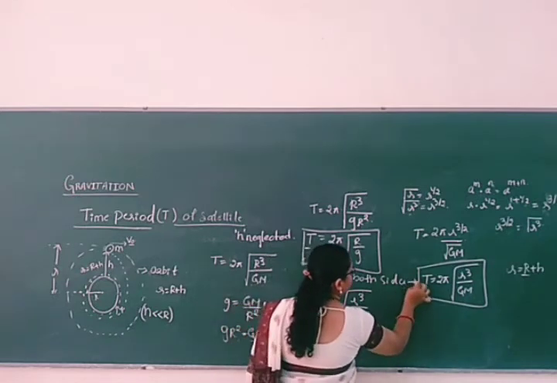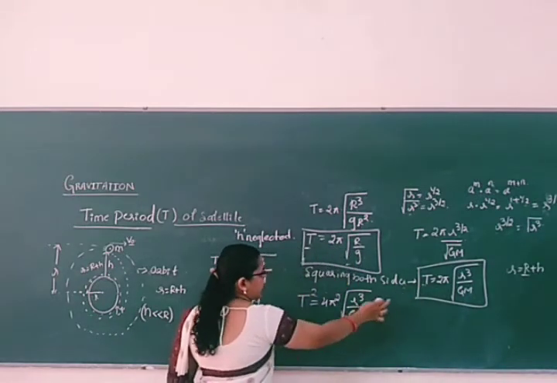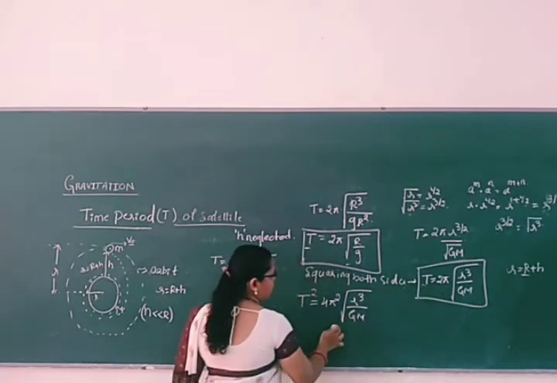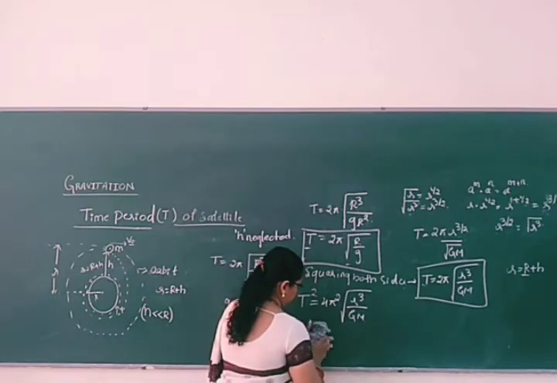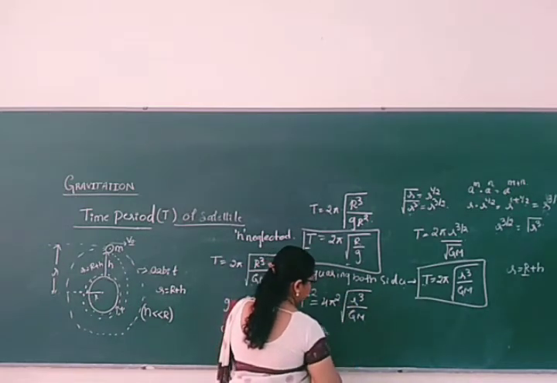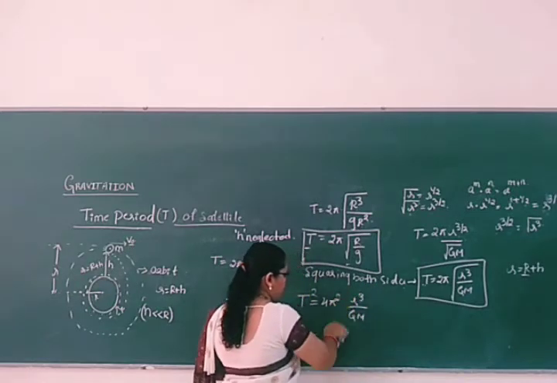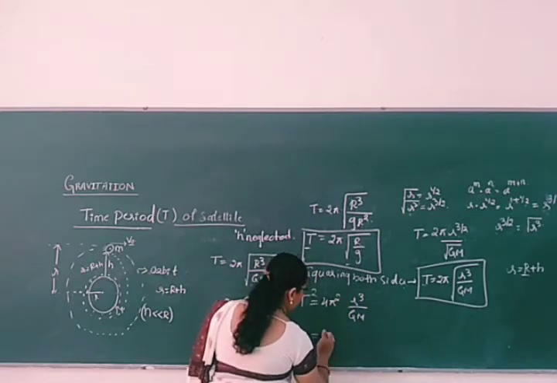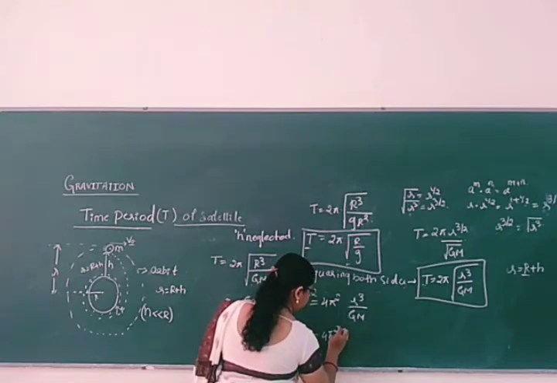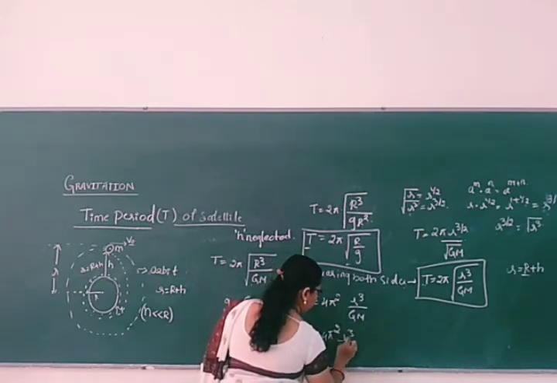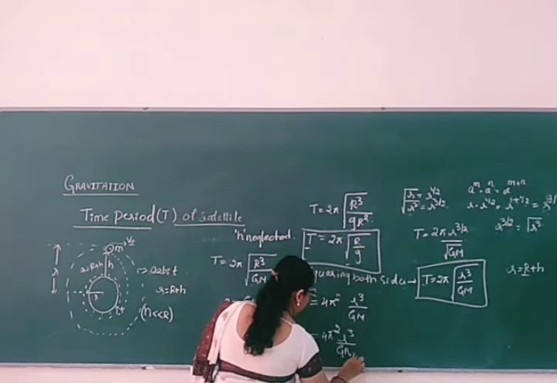Now, squaring on both the sides here. Now what you will get? T square equals 4 pi square, right? I will write it here. The square root will be removed. So what is remaining here? 4 pi square R cube by GM, right?